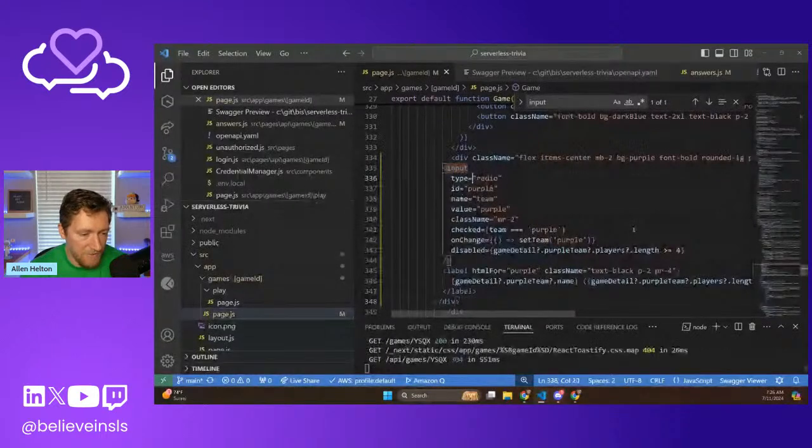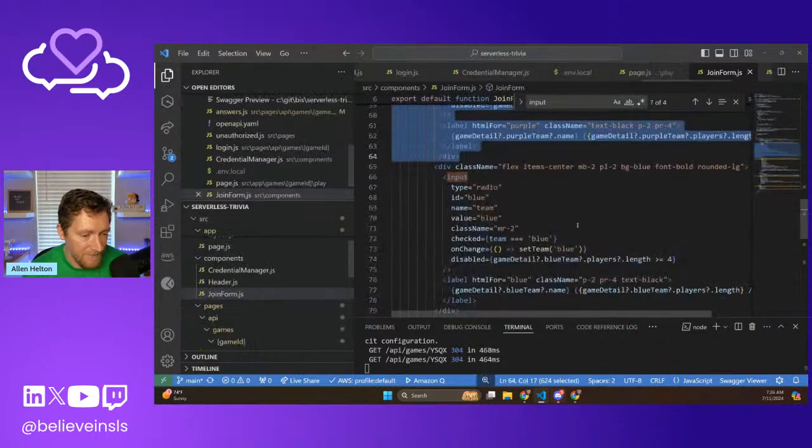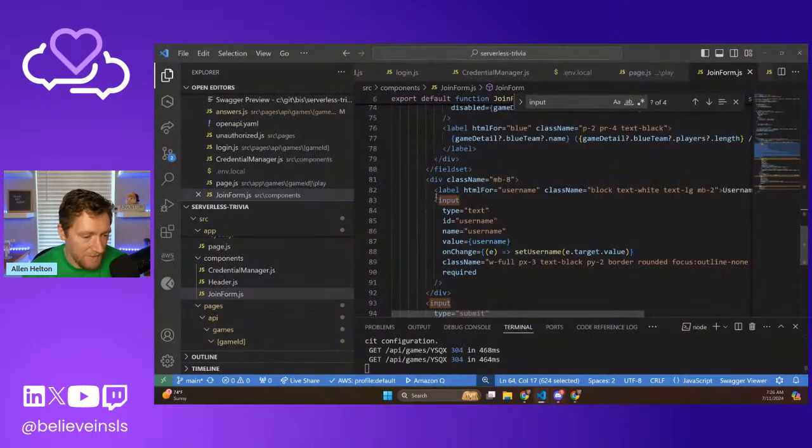So we don't want that. We don't want it to be a radio button. It's my own fault. That's actually much cleaner.